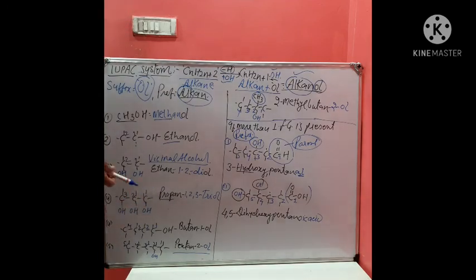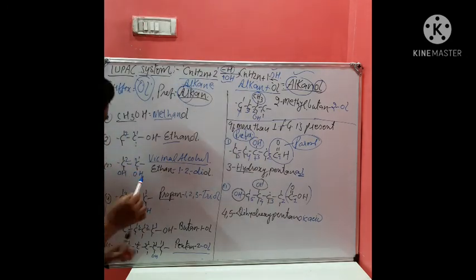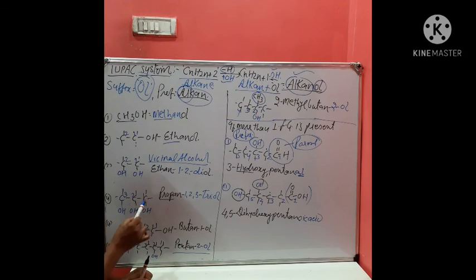If there is only one OH group, it is simply called methanol, ethanol, but if two OH groups are there, then it is called ethane-1,2-diol by numbering the carbon atoms. If there are three carbon atoms and all consist of OH groups, then first write the name of the alkane.